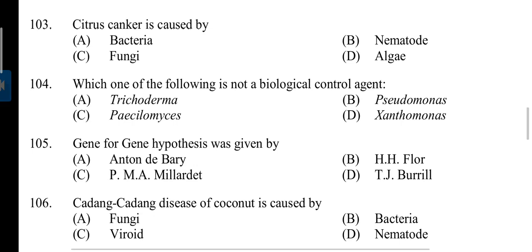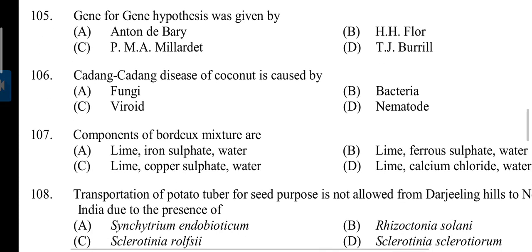103. Citrus canker is caused by? Answer A. By bacteria. 104. Which one of the following is not a biological control agent? Answer is D. Xanthomonas. 105. Gene for gene hypothesis was given by? Answer is B. H. Flor.